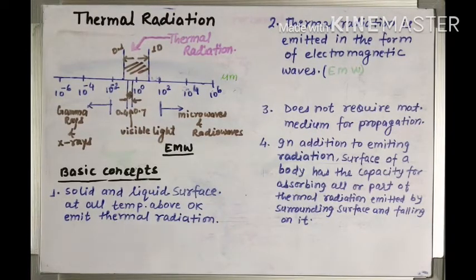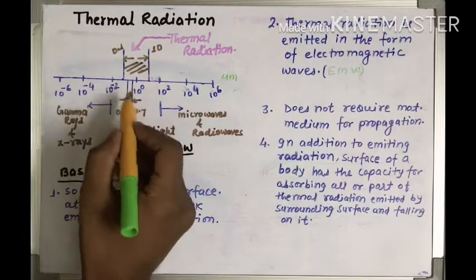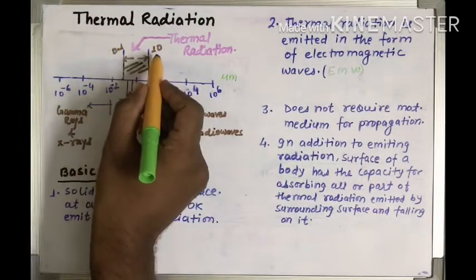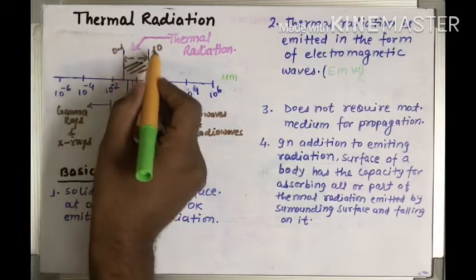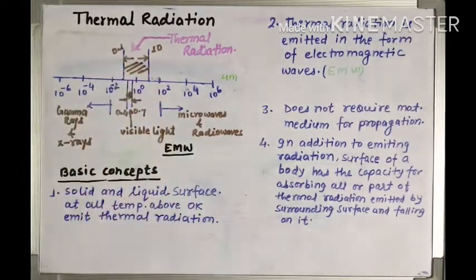So in this condition, as we would know from our school classes, from 0.1 to 10 micrometer or micron, there is a range of wavelength which may cause thermal radiation. It means all electromagnetic waves cannot heat a substance; they do not have the property to heat any substance.